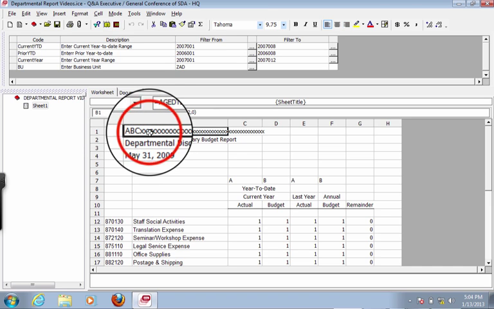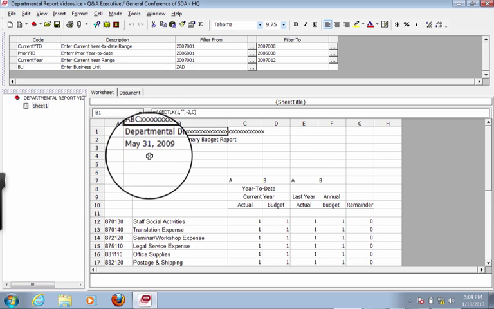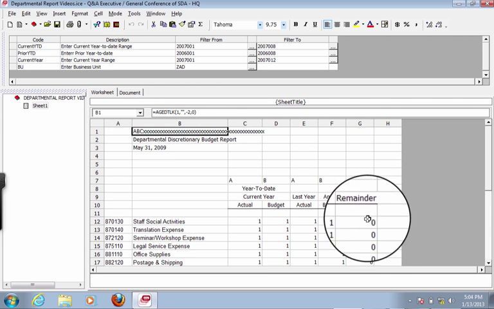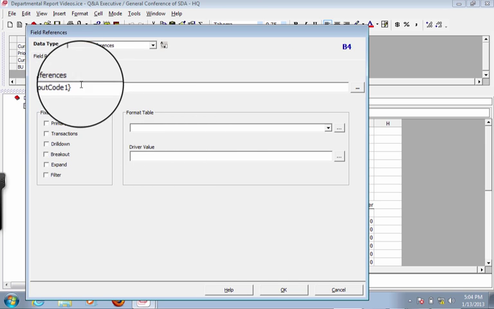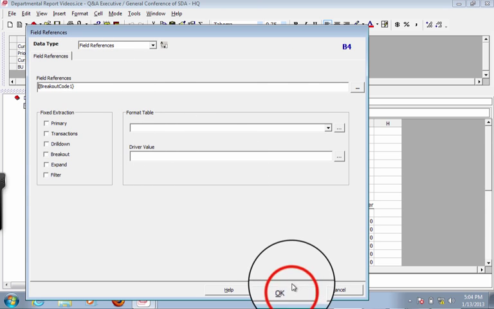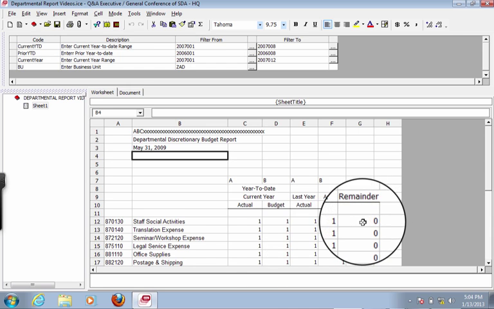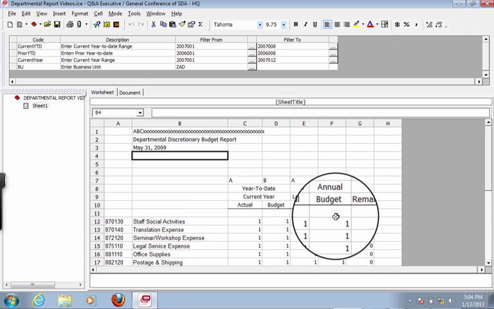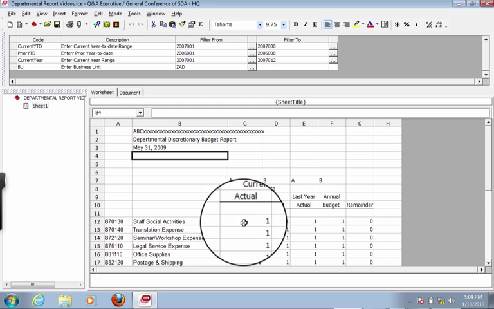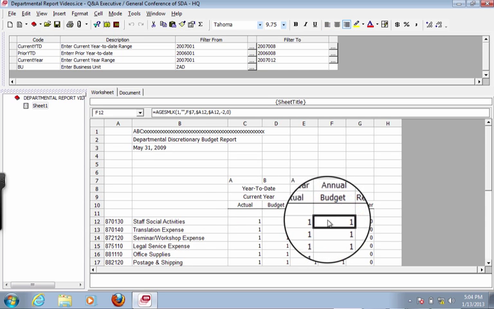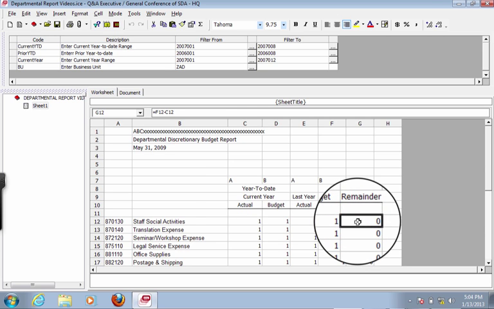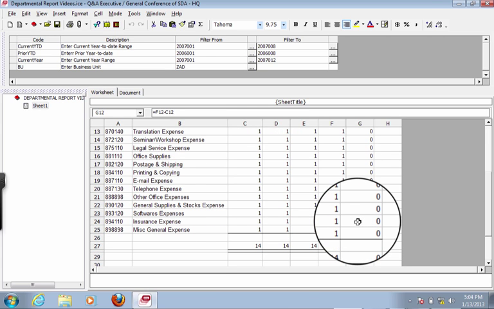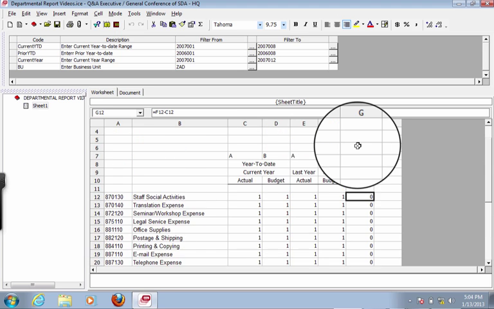My sheet pulls in the business unit name. The breakout code is right here. Okay, it is the breakout code. I put in cell B4, and this remainder over here is the annual budget minus the actual year to date, and you see that's just a mathematical thing, and the rest are just mathematics and formatting.